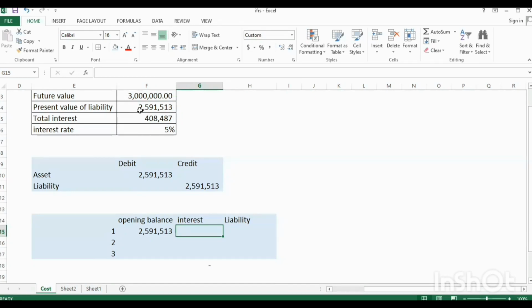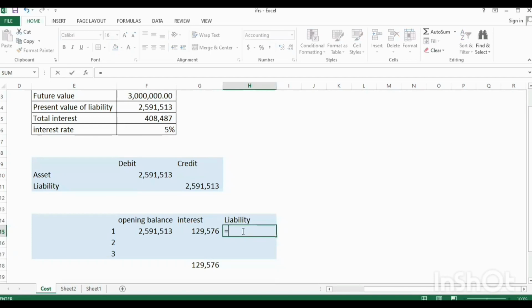And at the end of year one, the company will be paying interest of 5% on that amount, which will be this multiplied by your interest rate of 5%. So I will lock the cell with the $ sign so that I can drag the formula.